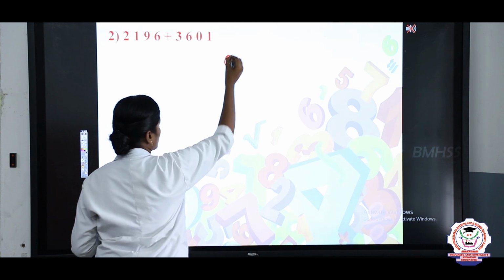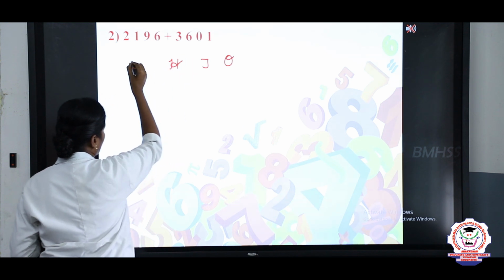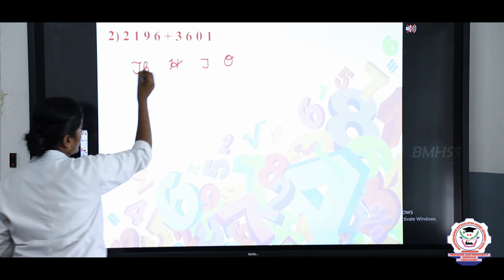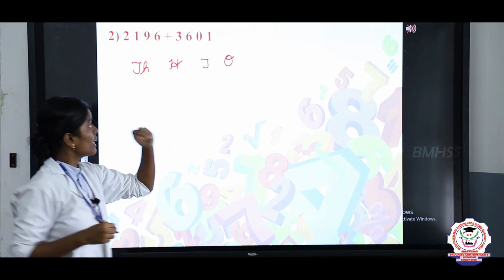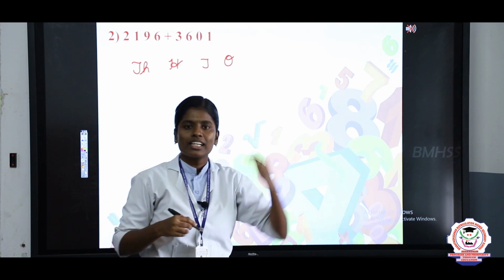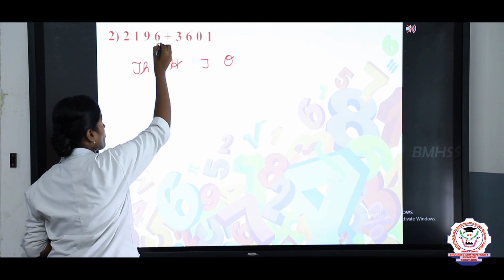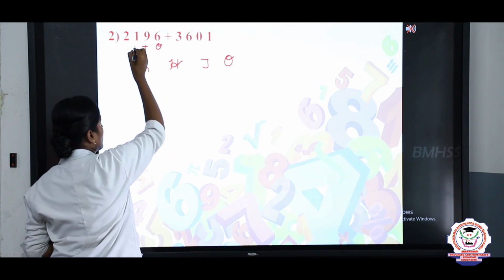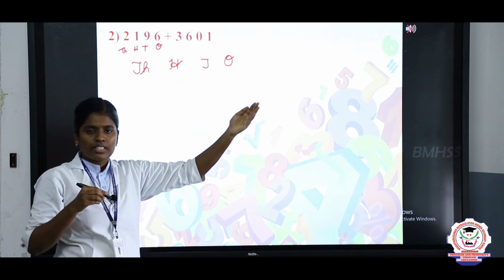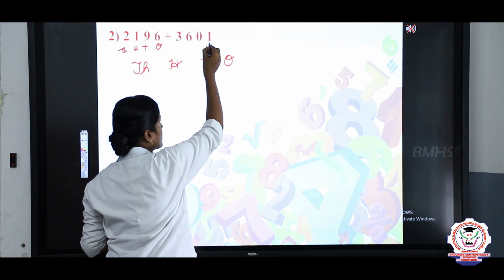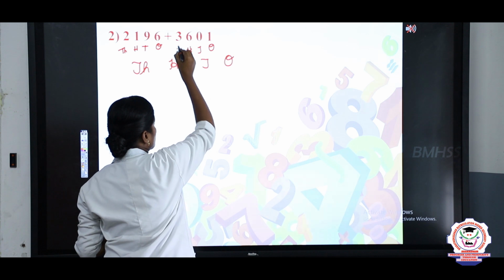Ones, tens, hundreds and thousands. First you will take 2196 plus 3601. So we are going to write the place values under the numbers: ones, tens, hundreds and thousands. Here too you should write the place values.